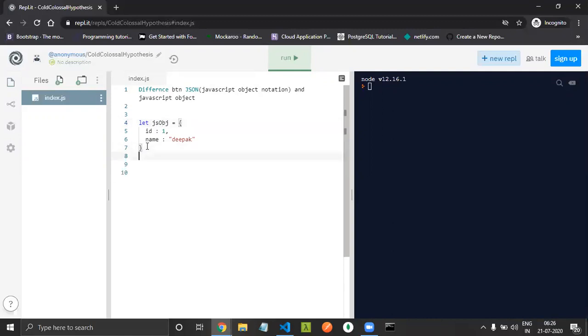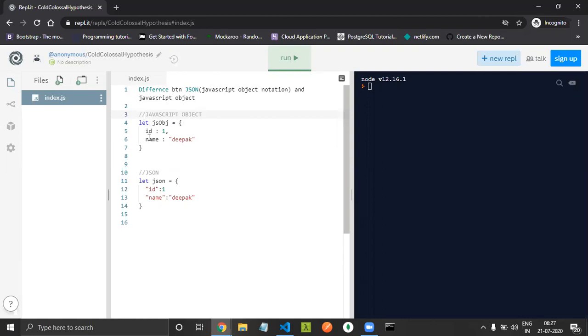And what is JSON? JSON is equal to ID: one. So as you can see here, this is JSON. Let me comment it out. JSON, and this is the JavaScript object.